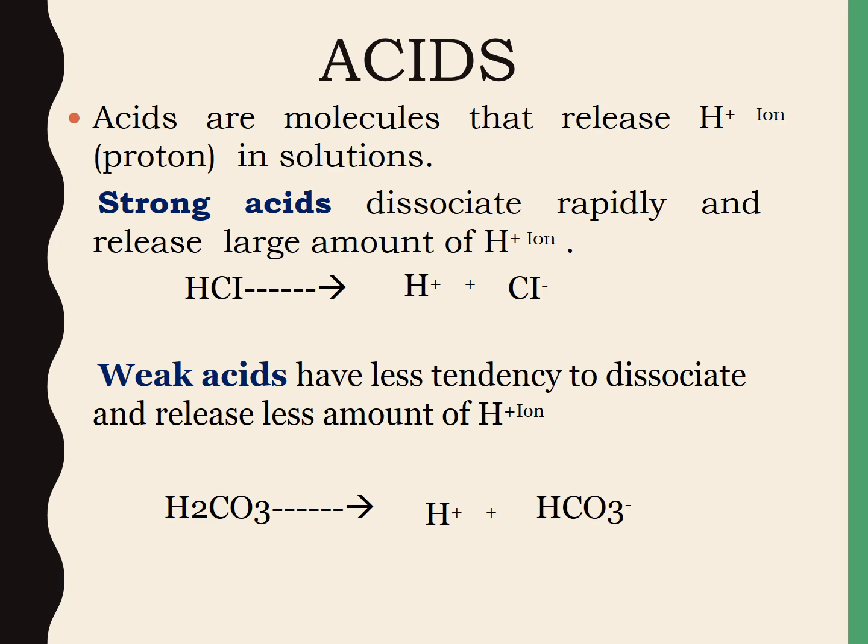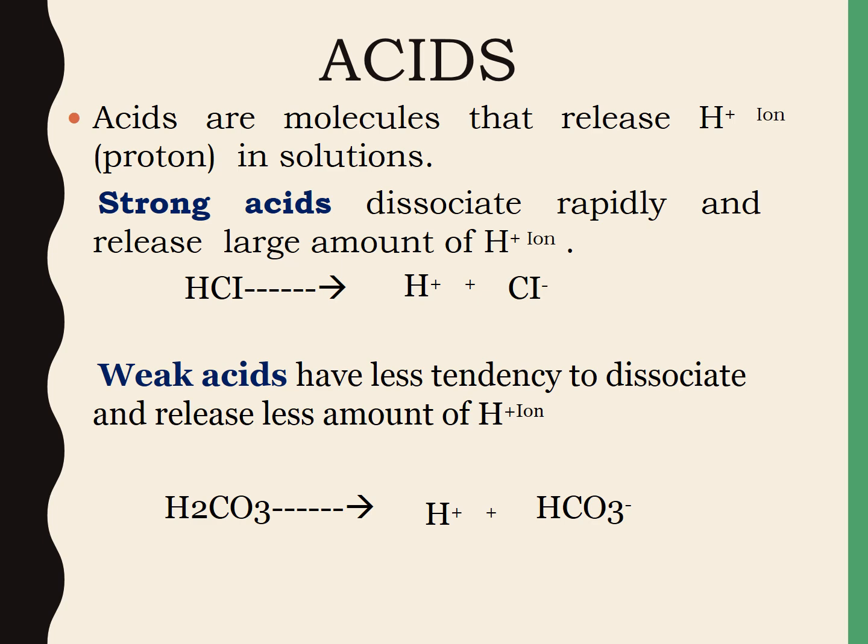So let me start with the basic definitions for the acid and bases. So acids are the molecules that release the H plus ion, that is a proton, in solutions. So acid may be of two types. There are strong acids and weak acids. So strong acids dissociate rapidly and release a larger amount of hydrogen ions, but the weaker acids have less tendency to dissociate and release less amount of hydrogen ions.